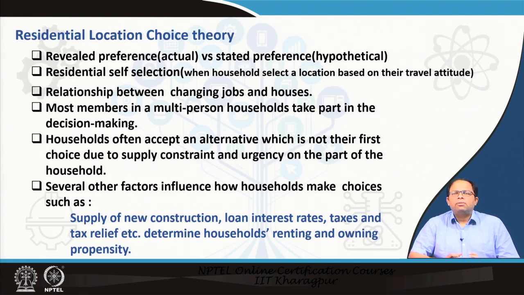So we should take care whenever we are trying to decide the reasons for a family to move to a particular location, because sometimes the reasons are prefixed. That means sometimes the reason why the household has chosen a particular location is already fixed. They have already decided on a particular station and the surrounding area.